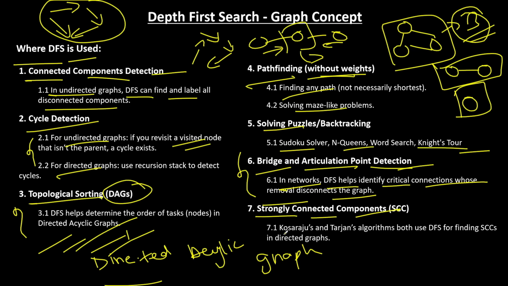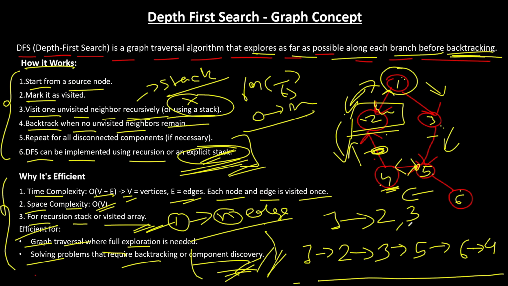For example, if you look at Kosaraju's and Tarjan's algorithms, both use DFS to find SCCs in a directed graph. Strongly connected components are the components which cannot be broken into multiple pieces, right? Okay. So I hope you understood depth first search in detail. I have not gone into much more depth because it is not necessary. If you are studying graphs, you should already know about this topic. But yeah, I have figured out some of the things of DFS which will help you in solving the problems.